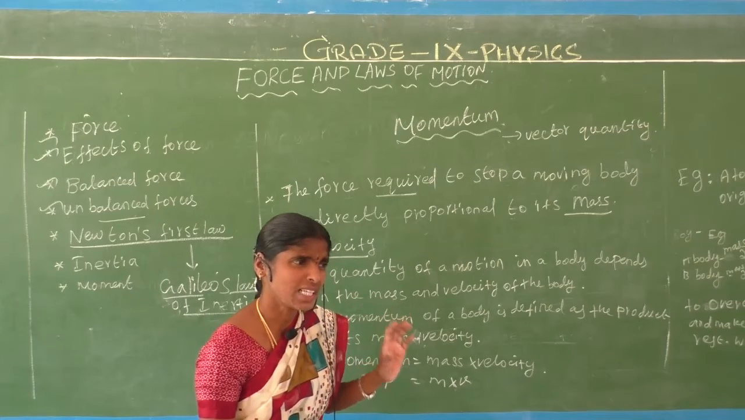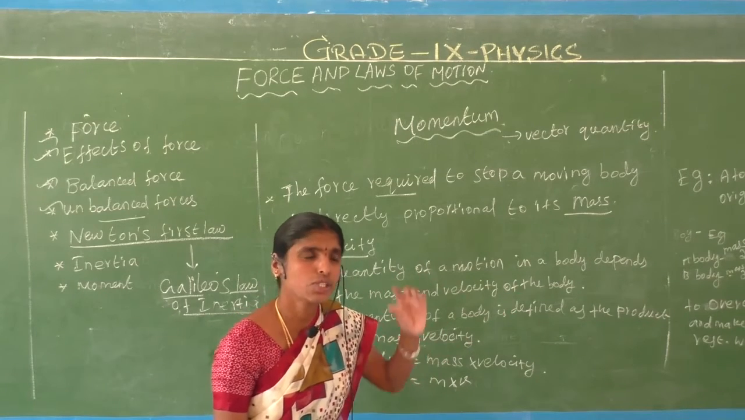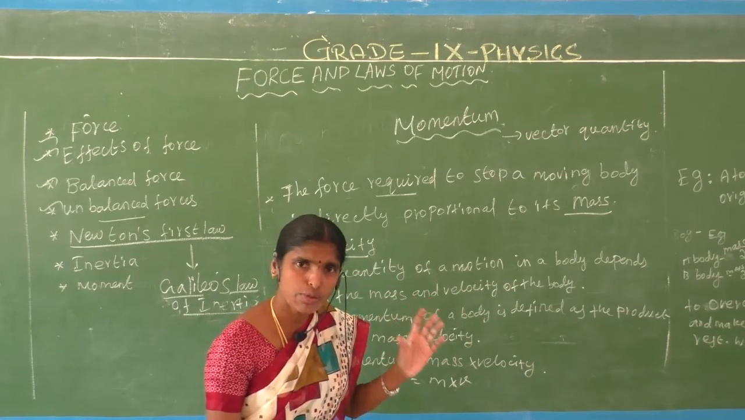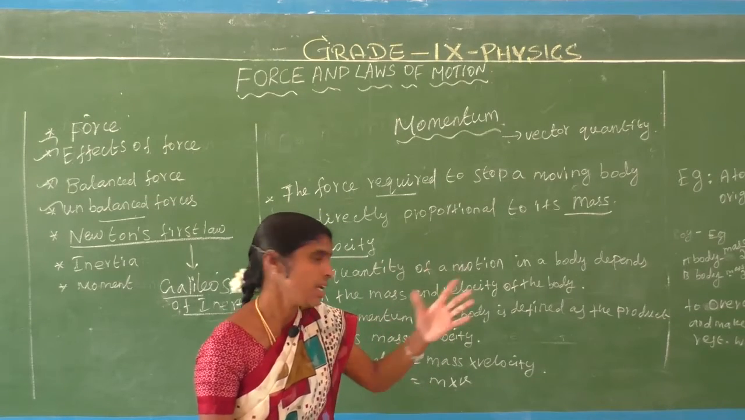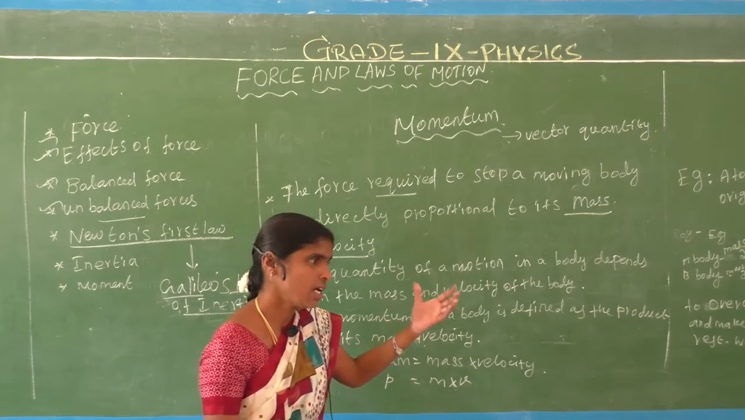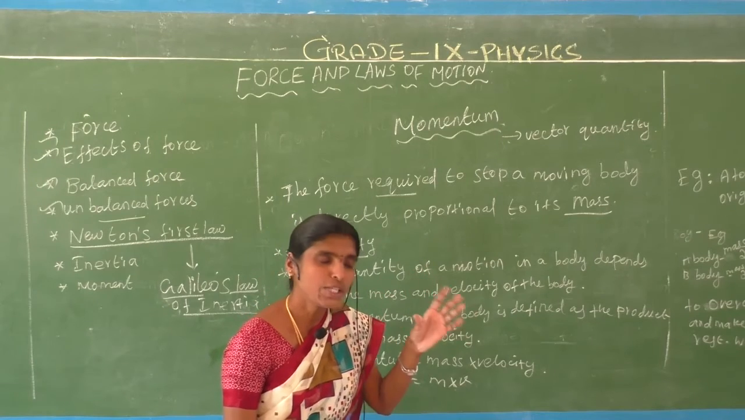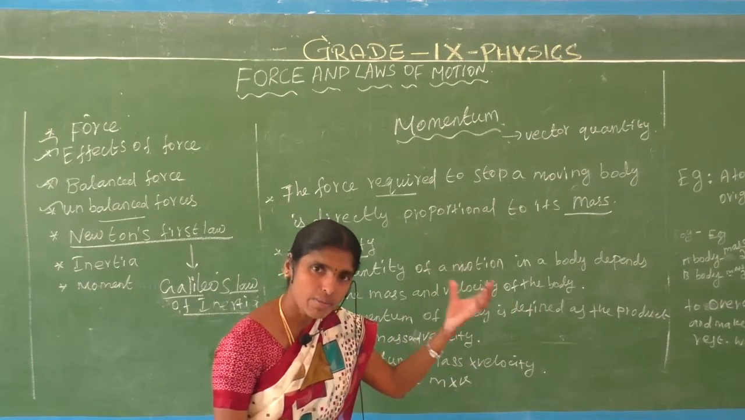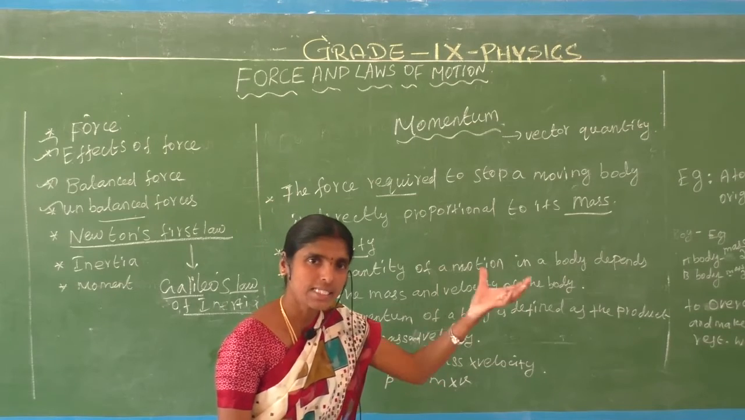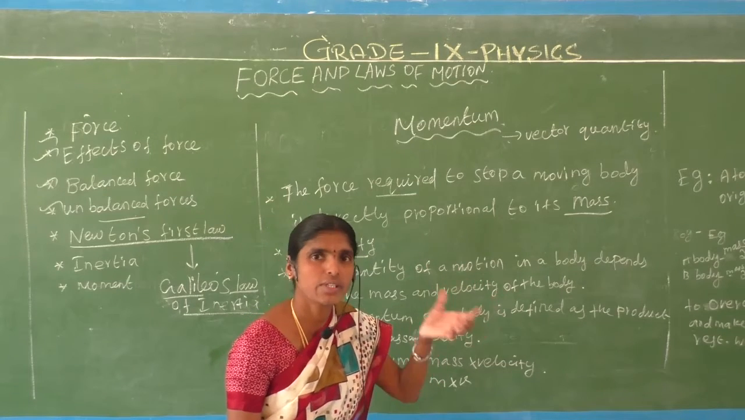Momentum is nothing but the motion of a body, the motion of an object. It depends on mass and velocity. That is, the mass of the object we take, heavy mass or lower mass. Velocity is what direction it is going in and what speed it is going at.